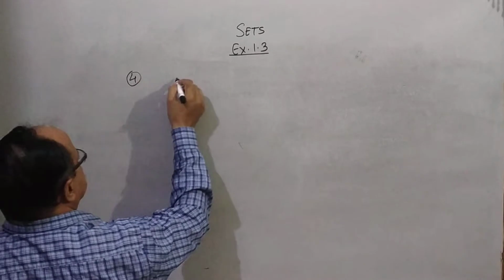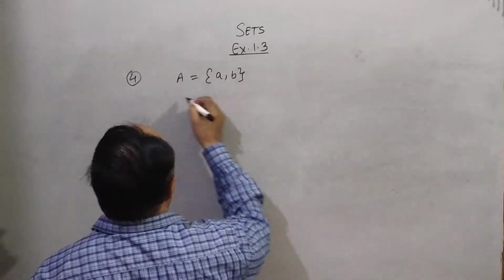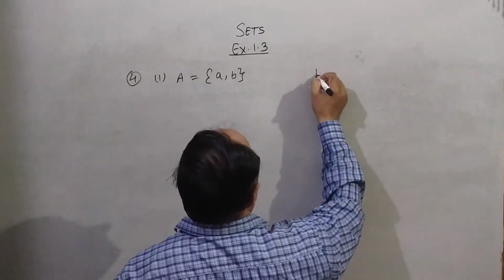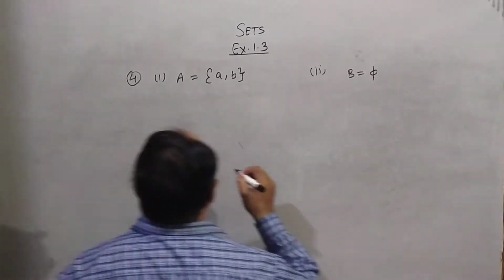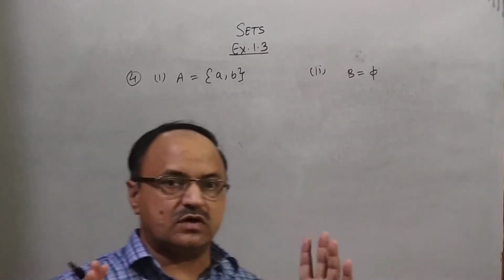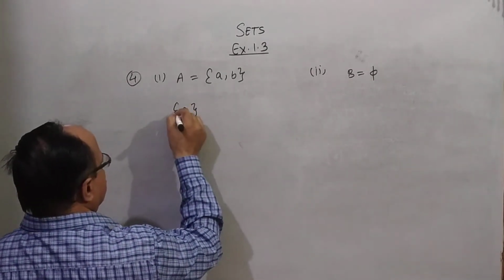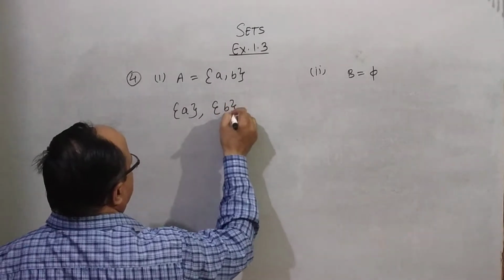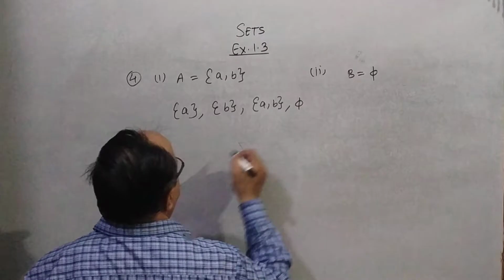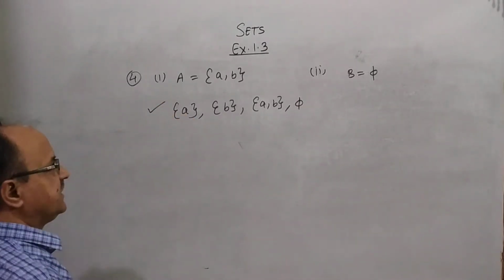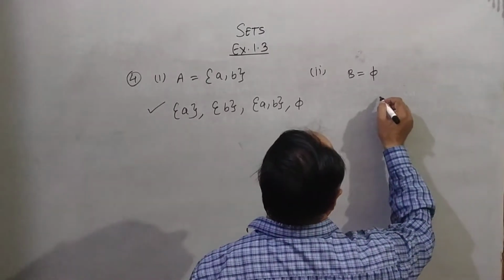Question number 4. Set A is equal to {a, b}, this is the first part, and the second part, set B is equal to the empty set. Write all the subsets of set A. That is {a}, {b}, {a, b}, and the empty set. Clear? These are the subsets of set A. And the subset of the empty set is only the empty set.